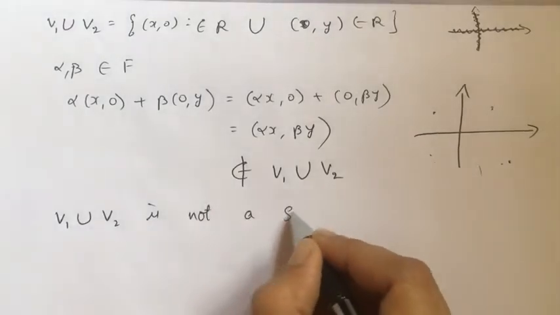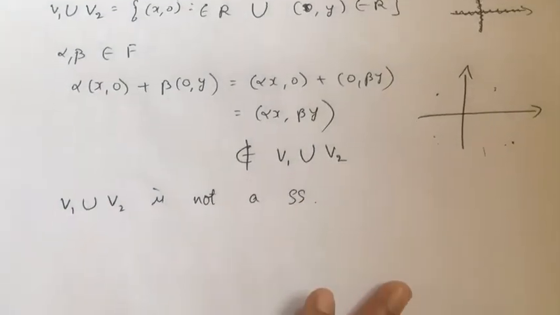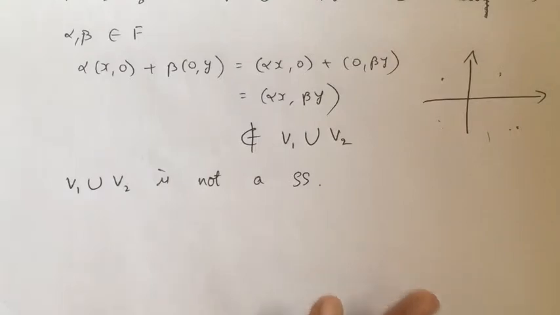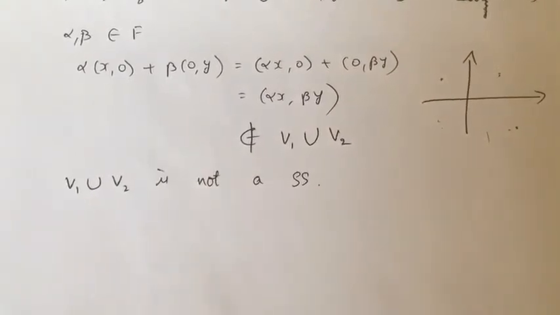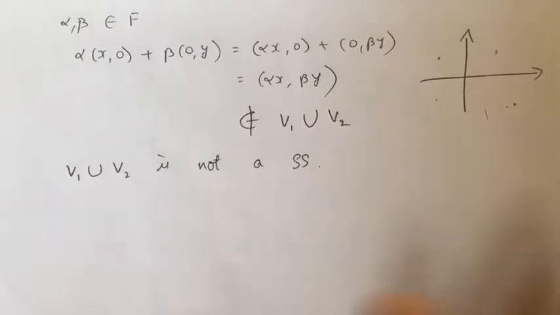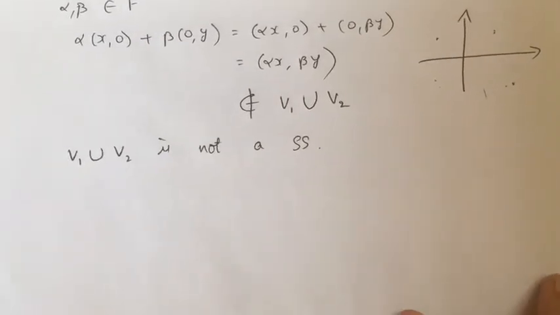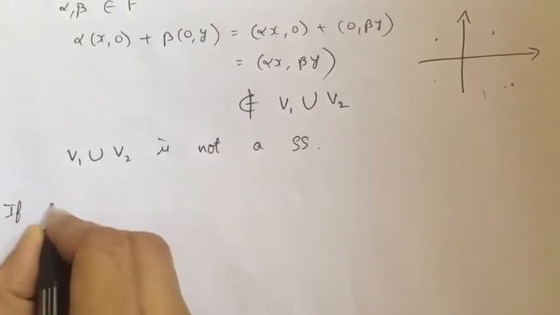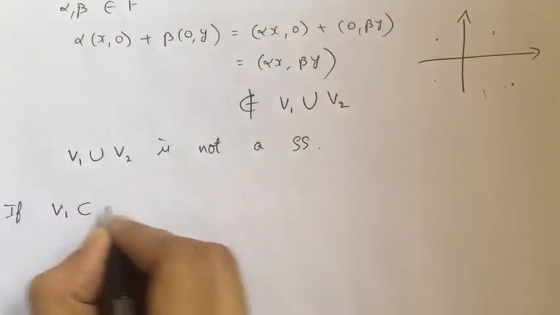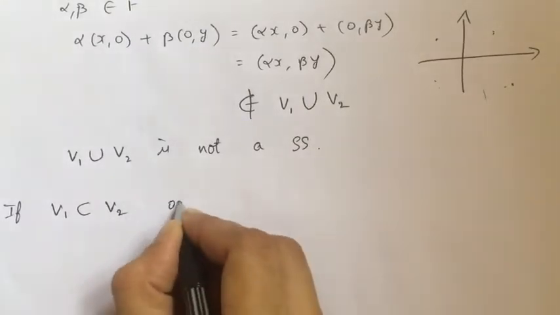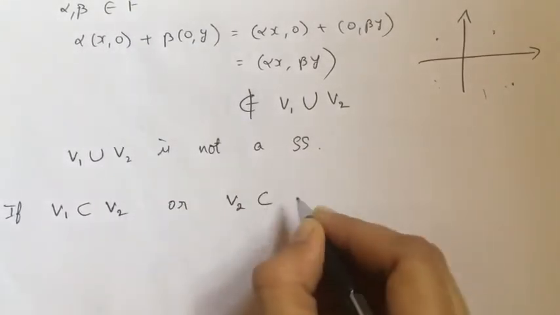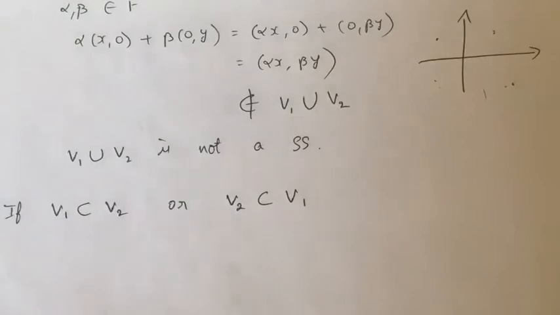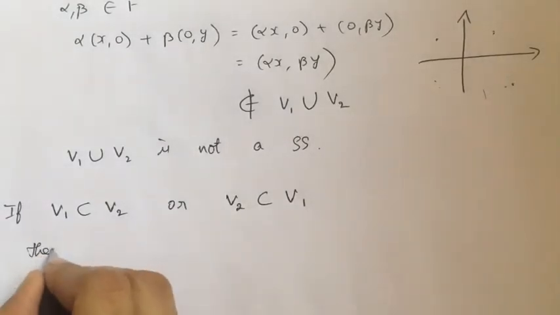To prove the second part, that V1 union V2 is a subspace if V1 is a subset of V2 or V2 is a subset of V1: suppose V1 is a subset of V2 or V2 is a subset of V1, then what happens?